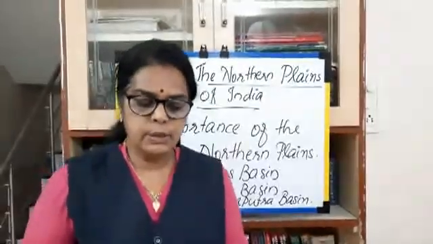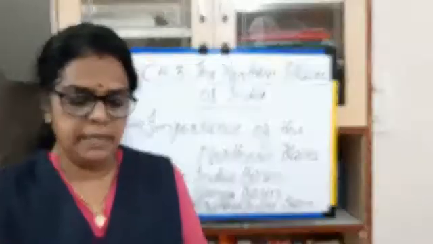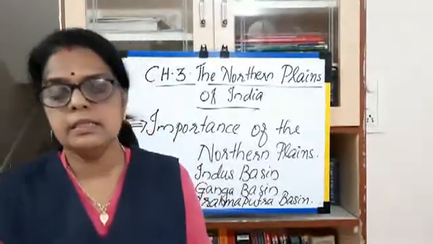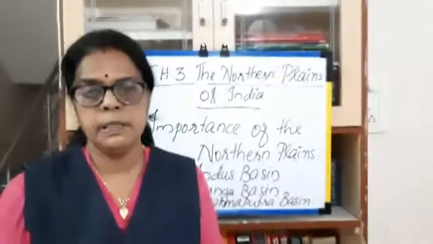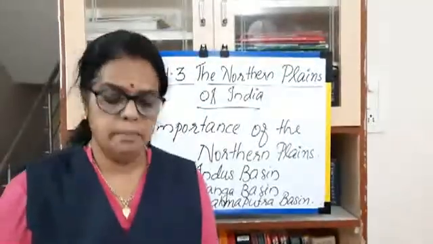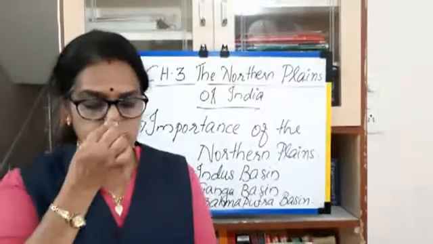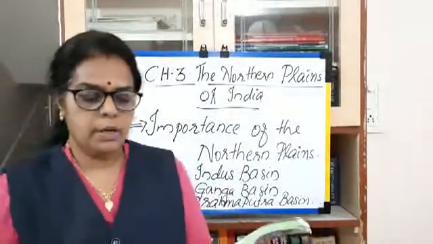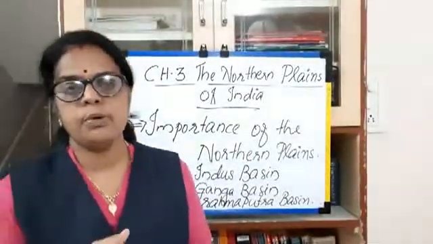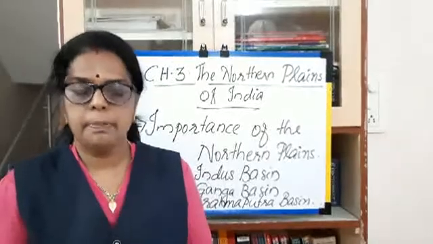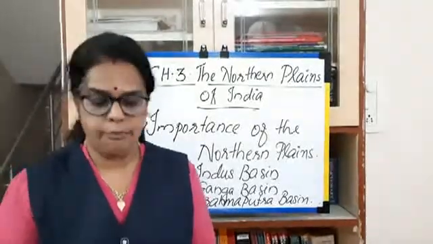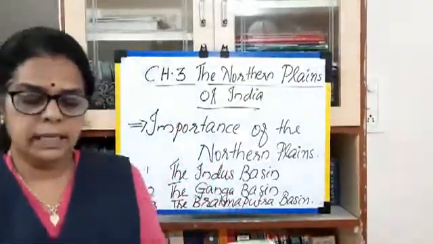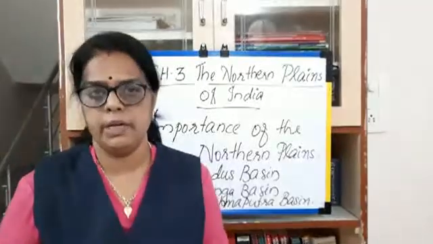These rivers drain the states of Jammu and Kashmir, Punjab, Haryana and Himachal Pradesh. So the Indus basin originates from where? The Tibetan plateau. These rivers flow through four countries, India, Pakistan, China and Afghanistan, and the main tributaries of Indus are Chenab, Jhelum, Satluj, Beas and Devi.